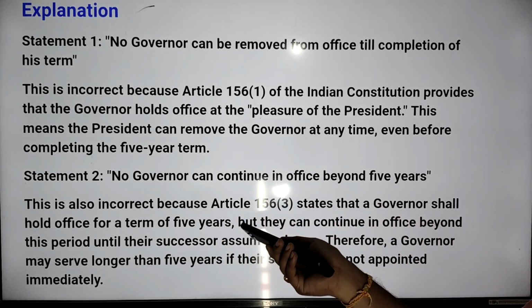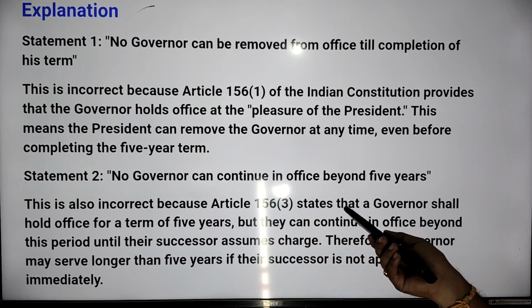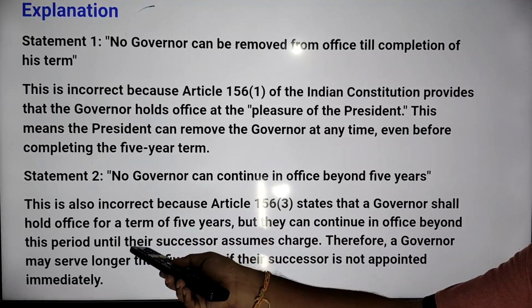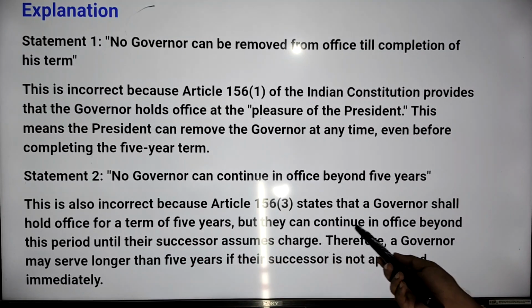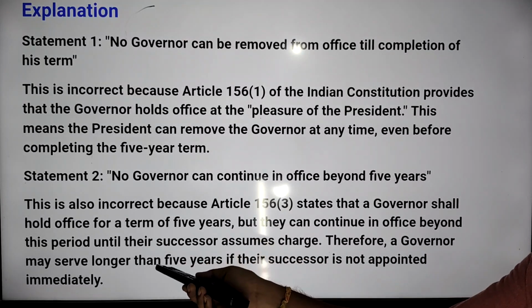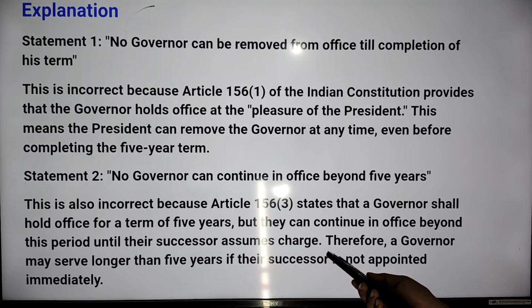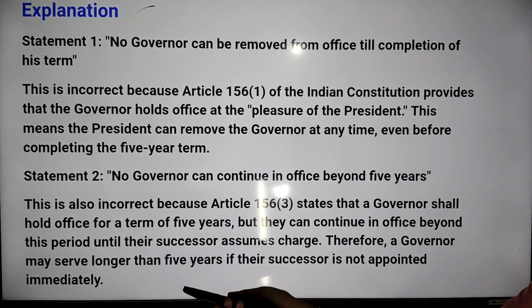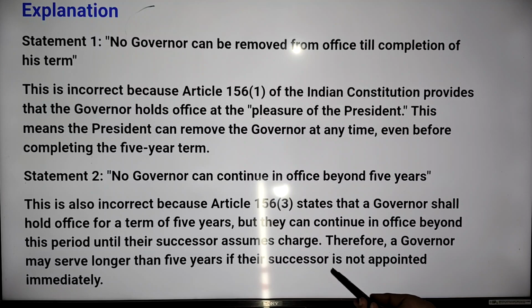This is also incorrect because Article 156(3) states that a governor shall hold office for a term of 5 years, but they can continue in office beyond this period until their successor assumes charge. Therefore, a governor may serve longer than the 5 years if their successor is not appointed immediately.